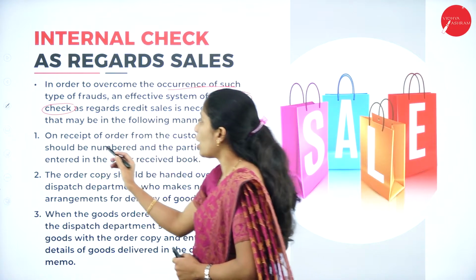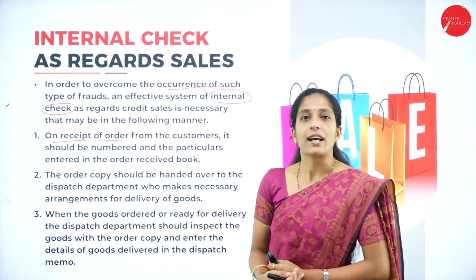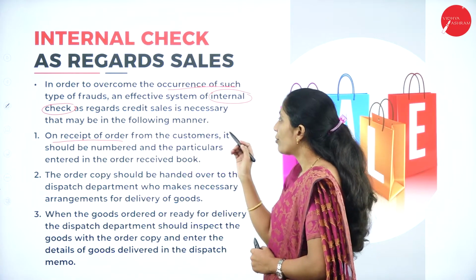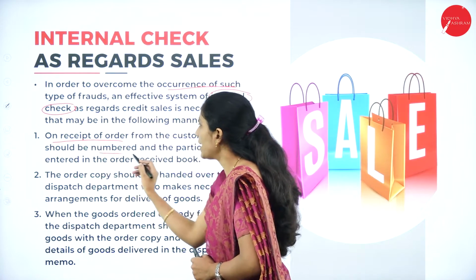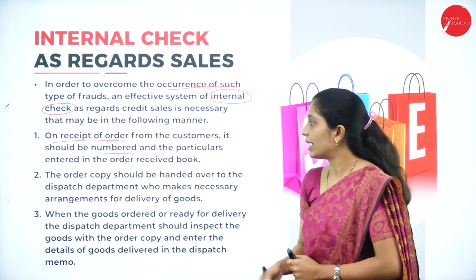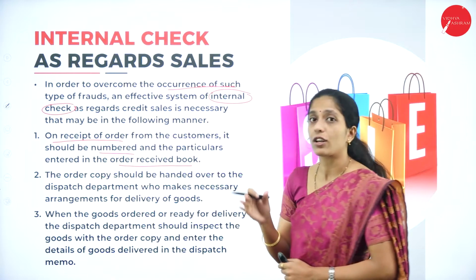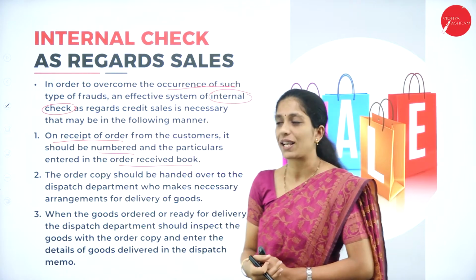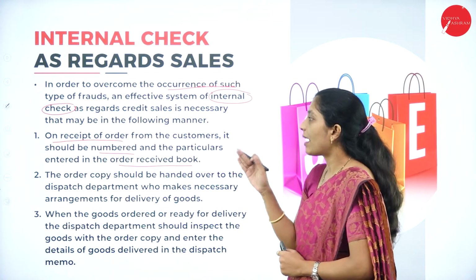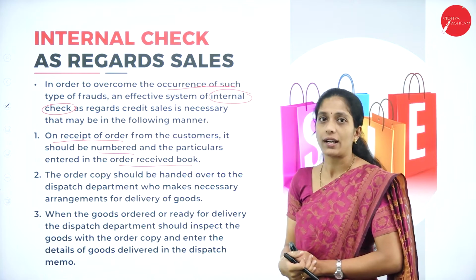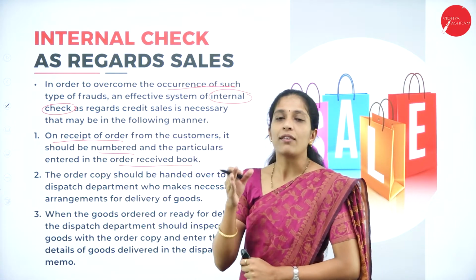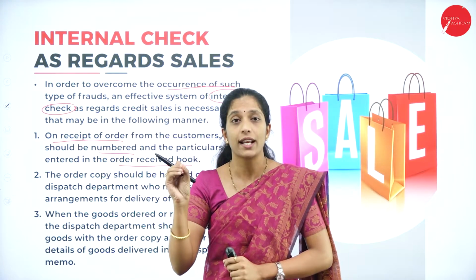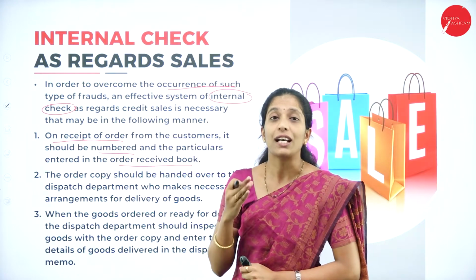On receipt of the order, here a customer has given an order. On the receipt of an order from the customer, it should be numbered and the particulars entered in the order received book. Whenever the order is received, immediately it has to be numbered and recorded in a particular book. That is for the reference.